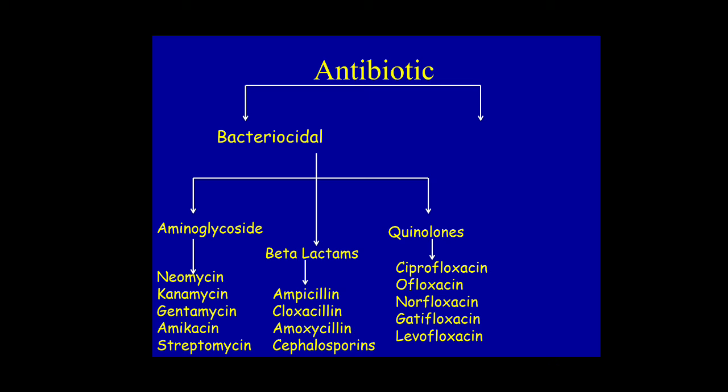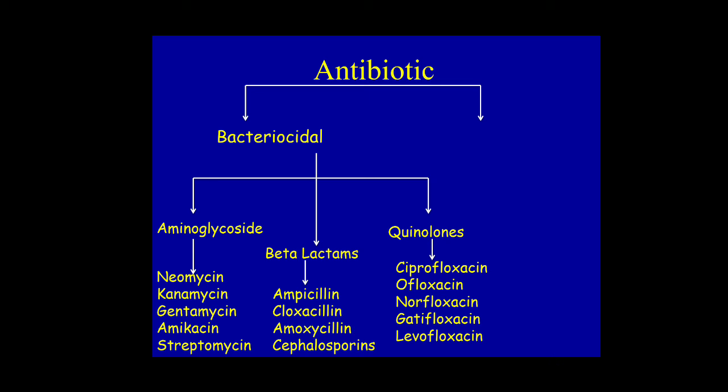Now we will see the beta-lactam drugs. Beta-lactam drugs are ampicillin, cloxacillin, amoxicillin, and cephalosporins. Friends, these cephalosporins come in generations. They are available in first generation, second generation, third generation, fourth generation, and up to now fifth generation cephalosporins are also available. These generations are classified according to the spectrum of these beta-lactams.